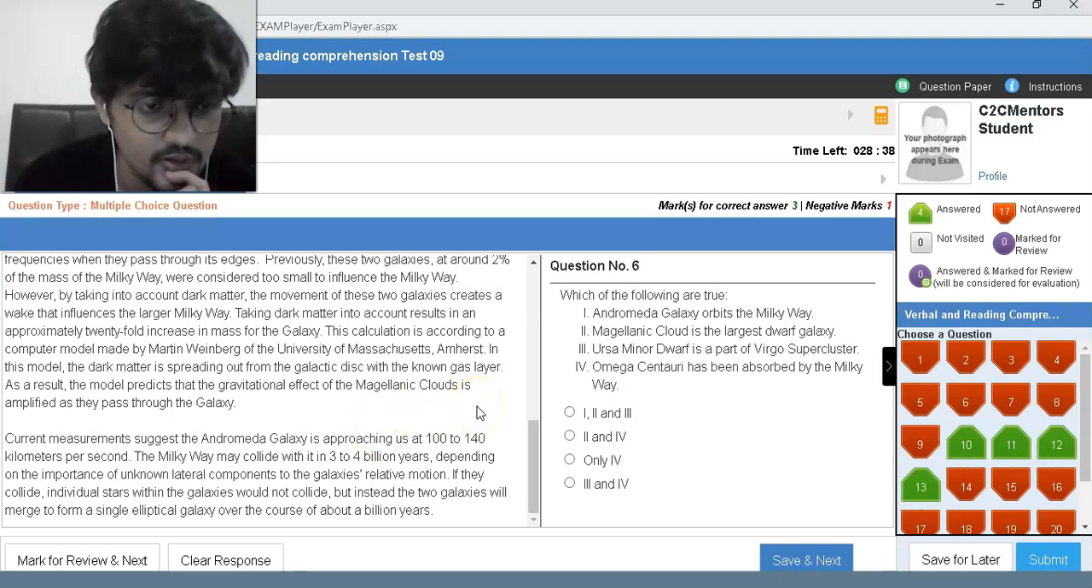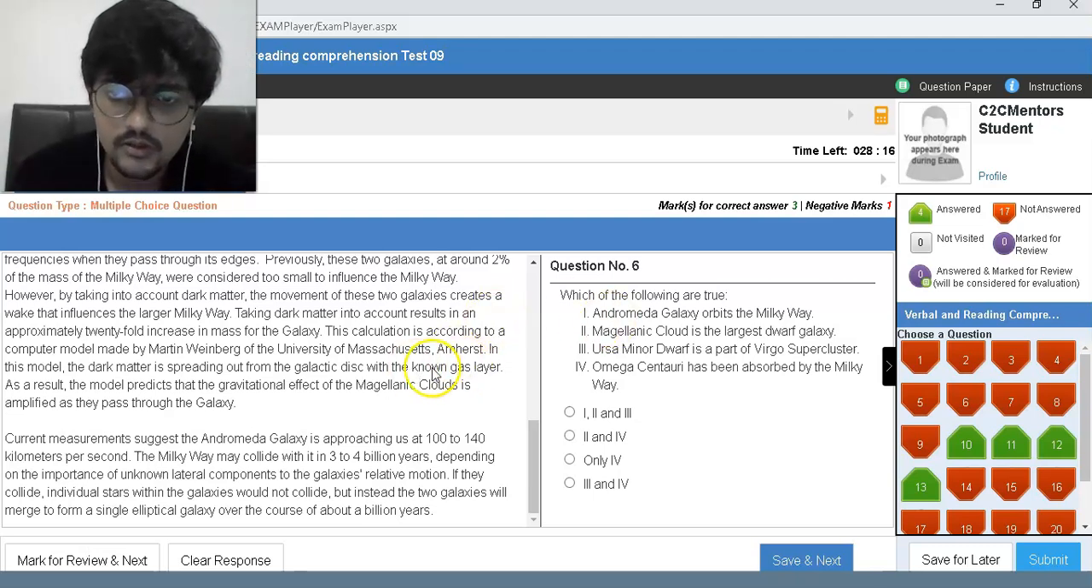Current measurement suggests that the Andromeda Galaxy is approaching us at 100 to 140 kilometers per second. The Milky Way may collide with it in 3 to 4 billion years, depending on the importance of unknown lateral components to the galaxy's relative motion. If they collide, individual stars within the galaxies would not collide, but instead will merge to form a single elliptical galaxy over the course of about a billion years.